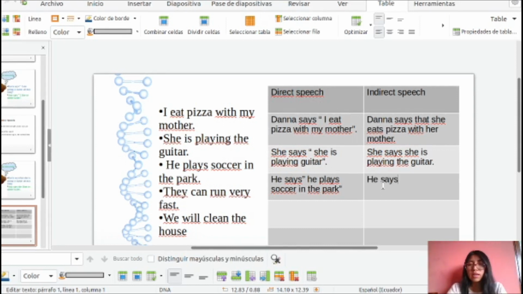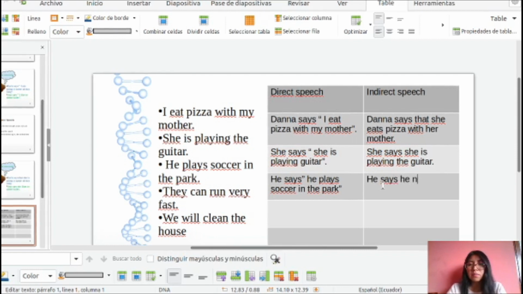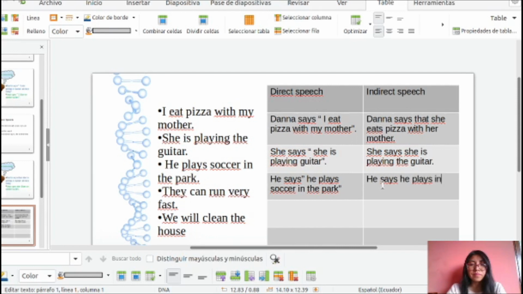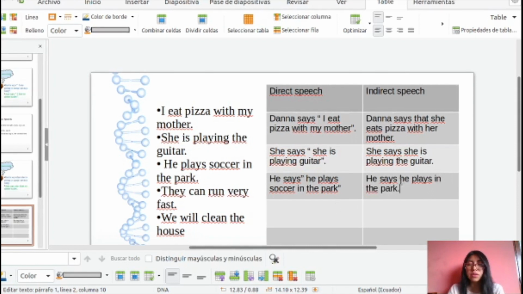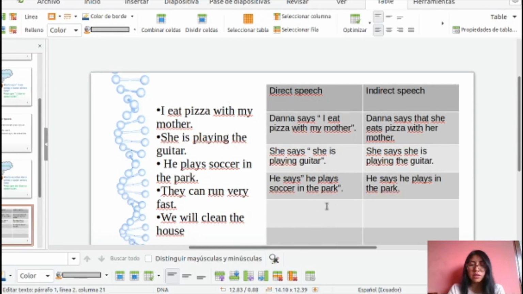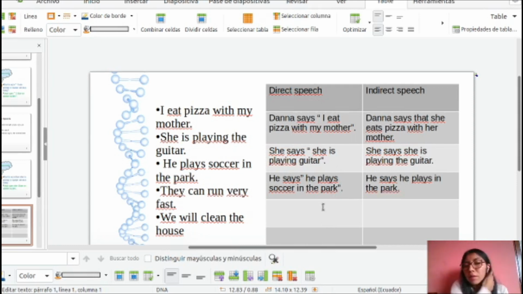He says he plays in the park. Okay, that is the difference. Okay, in that part I am going to use quotation marks, in that part I don't need to use that. Okay, and don't forget the point. Okay, in that case, they can run very fast. Okay, I am reporting.